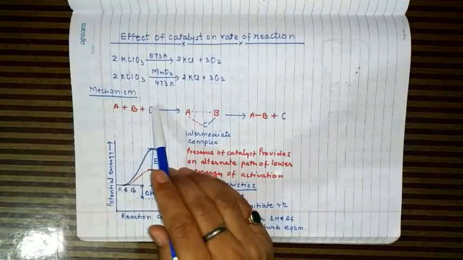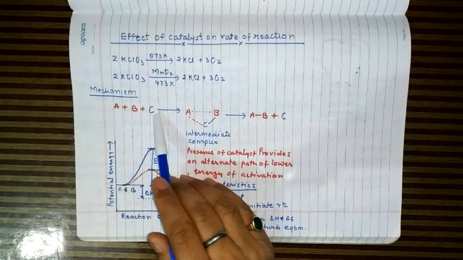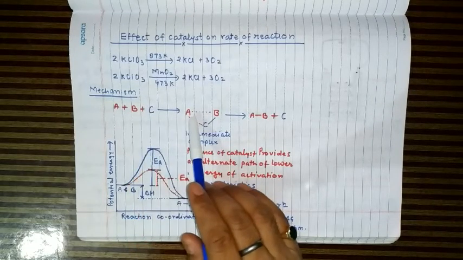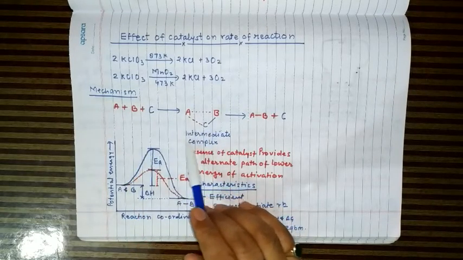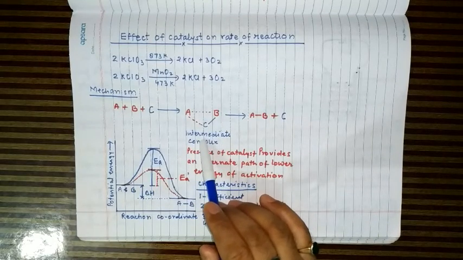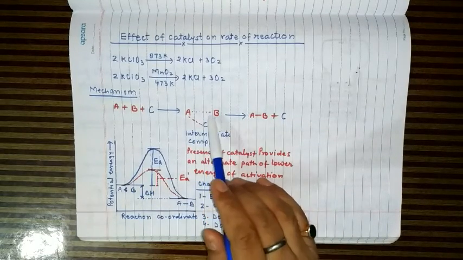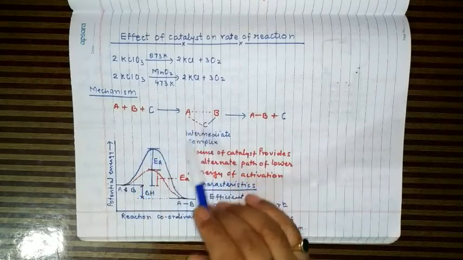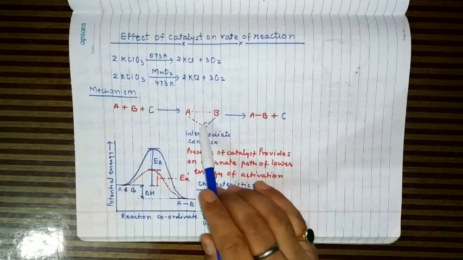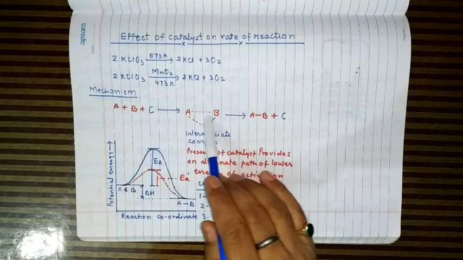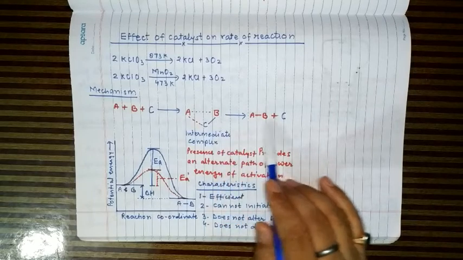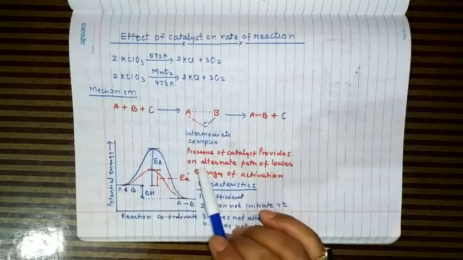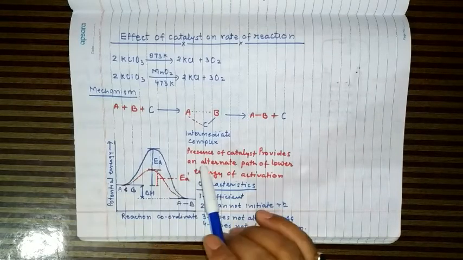Now once the catalyst C is added, the catalyst enters into the chemical reaction and forms an intermediate complex. This intermediate complex, which possesses the properties of both reactant and product, then decomposes to give the product, and the catalyst is regenerated at the end of the reaction unchanged in its mass and composition.